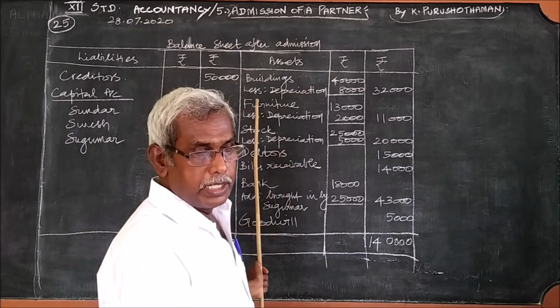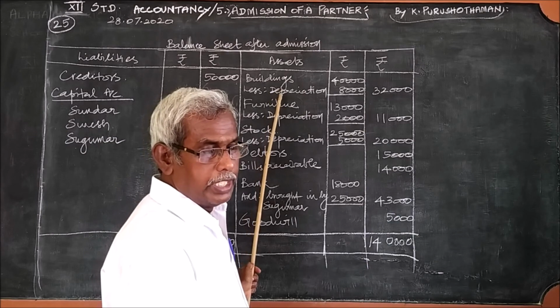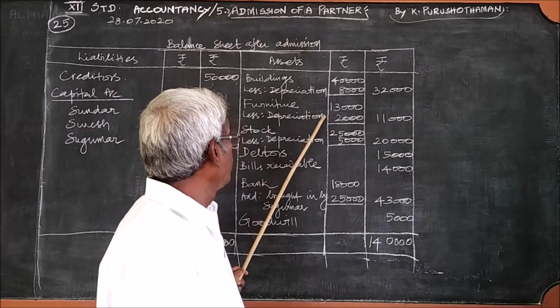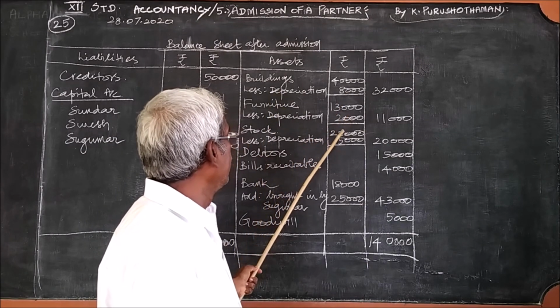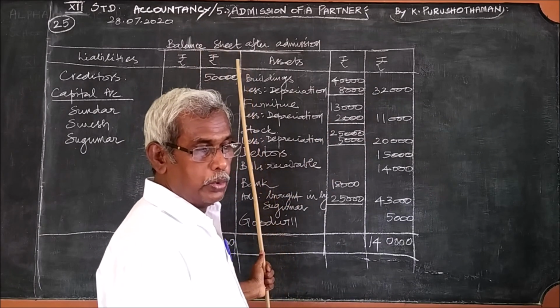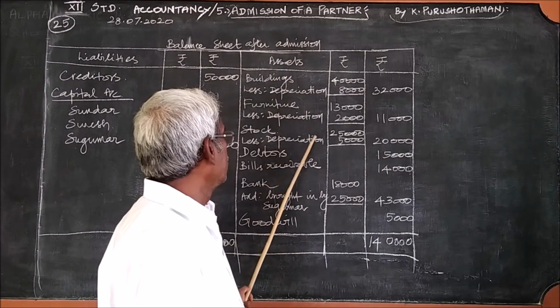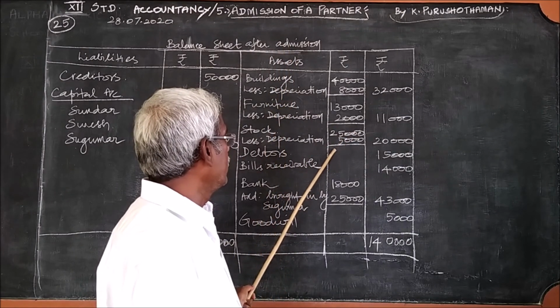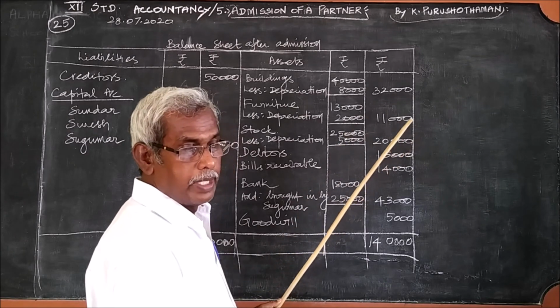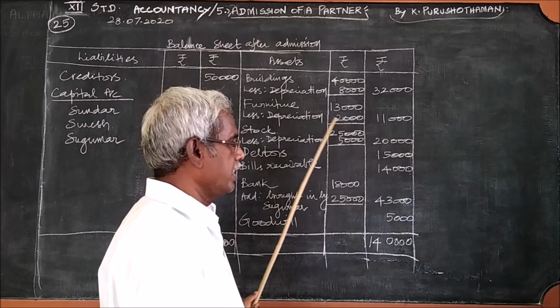Then the next item is furniture, 13,000. Now it has been reduced by 2,000 rupees. Therefore you minus that, less depreciation, 11,000. Stock is now valued as 20,000. So stock 25,000 minus the 5,000 depreciation, 20,000. The next one is debtors. No adjustment, you write as it is.